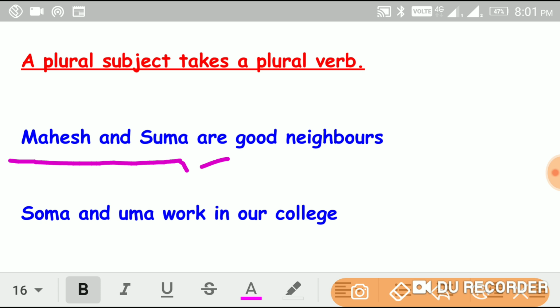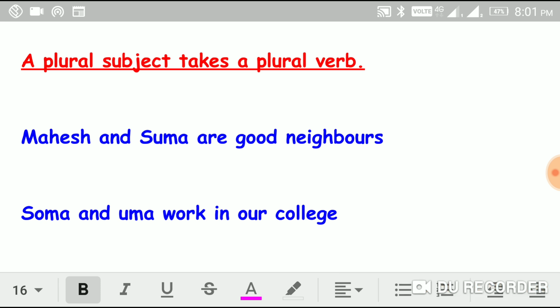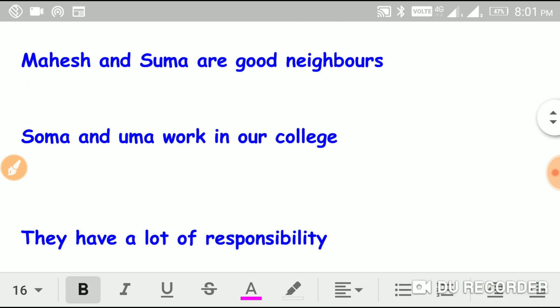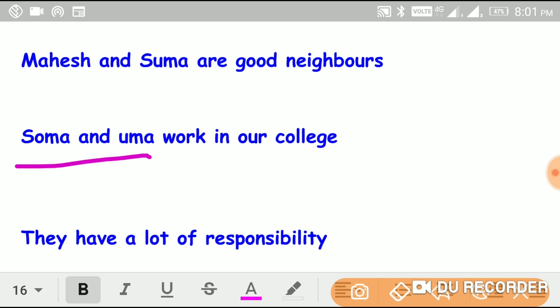Mahesh and Suma are good neighbors. So a plural subject takes a plural verb. In the same manner, Suma and Uma work in our college. Here Suma and Uma is a plural subject and work is once again a plural verb. So the second rule is that a plural subject always takes a plural verb.